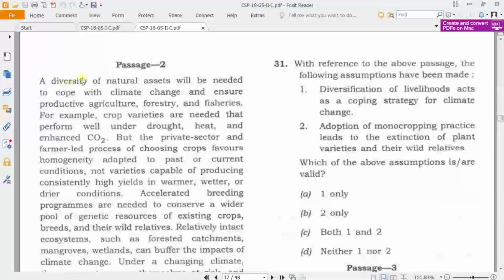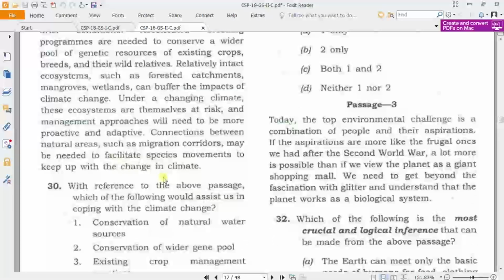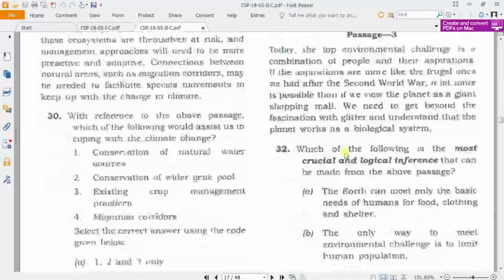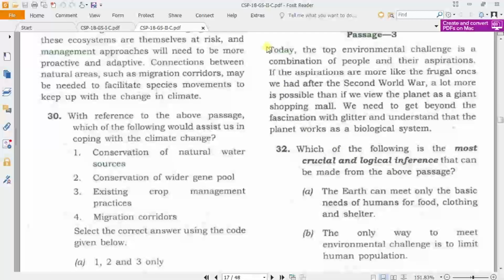So if he has given this big size of paragraph, then he will definitely ask 2 questions. And if the paragraph is only 8 or 10 lines, then he will ask only 1 question.